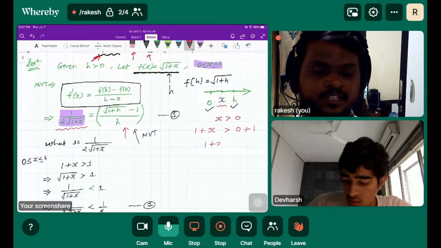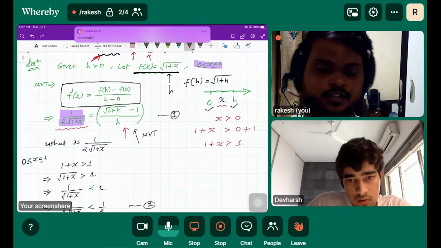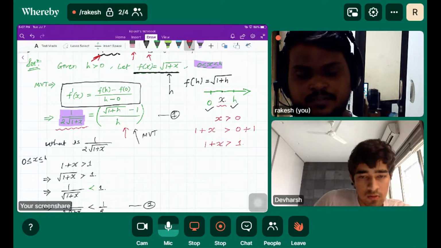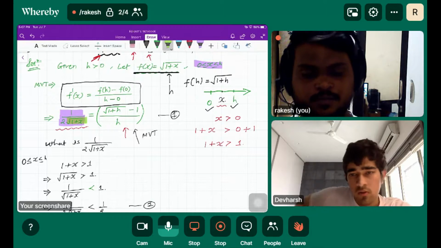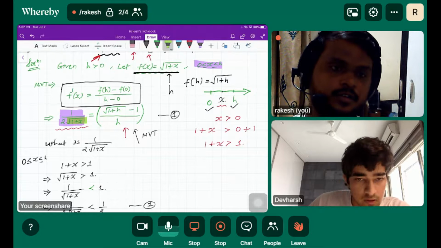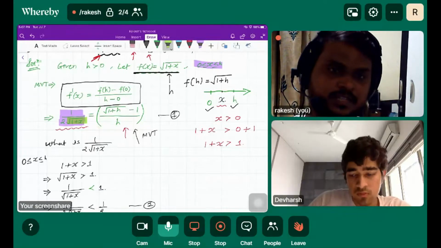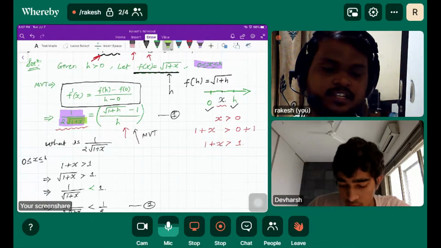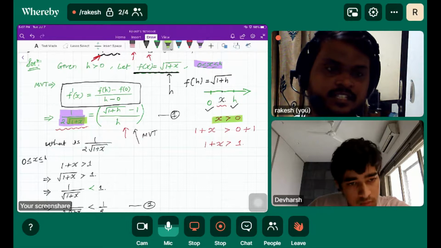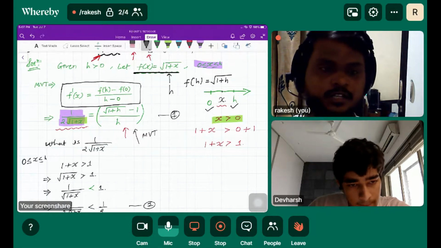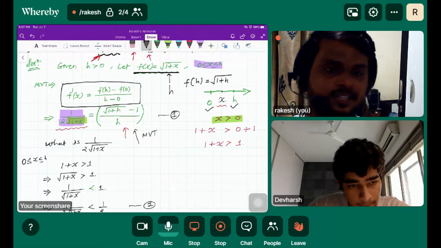We get 1 plus x greater than 1. Basically we are looking for a term which has root 1 plus x. So at least we start with x. What is x? X is greater than 0. So when x is greater than 0, we introduce 1: 1 plus x greater than 1.